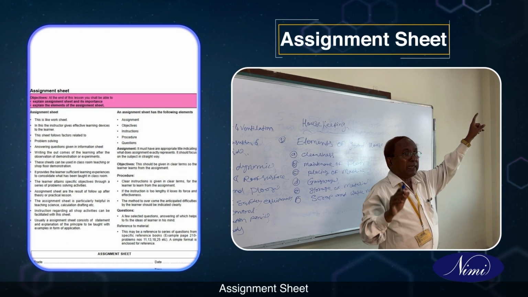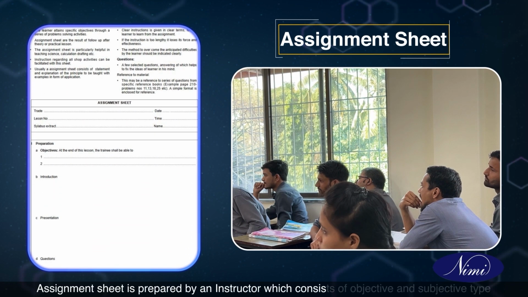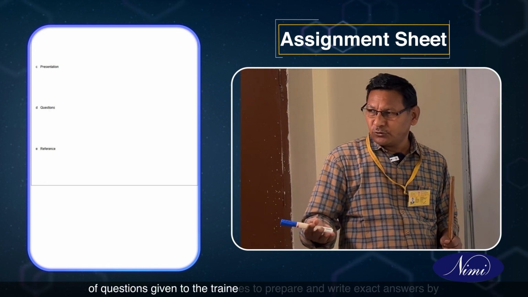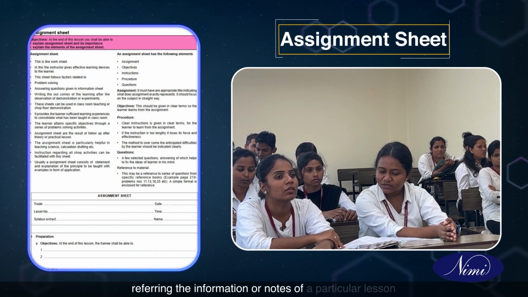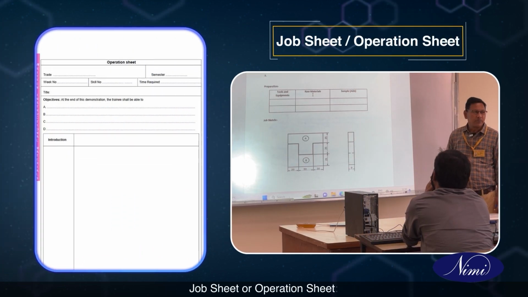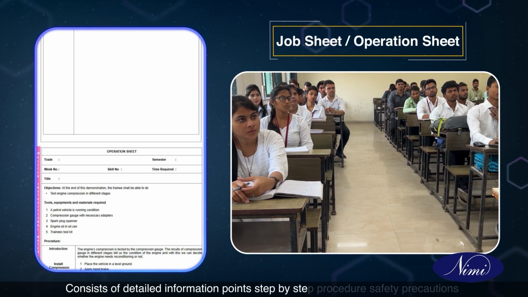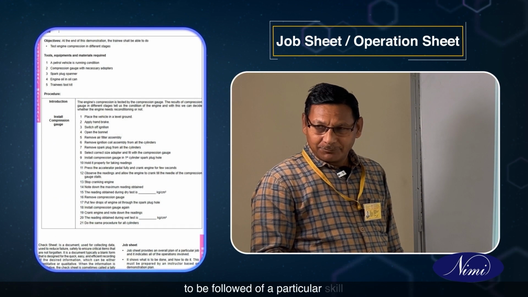Assignment sheet. Assignment sheet is prepared by an instructor, which consists of objective and subjective type of questions given to the trainees to prepare and write exact answers by referring to the information notes of a particular lesson. Job sheet. Operation sheet consists of detailed information points, step-by-step procedure, safety precautions to be followed of a particular skill.